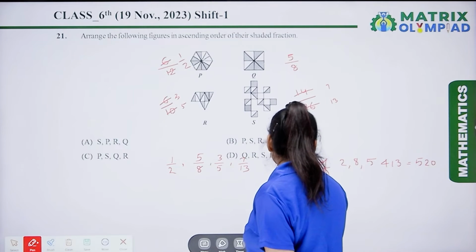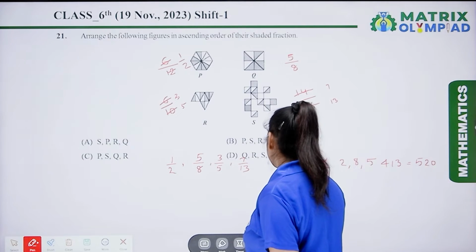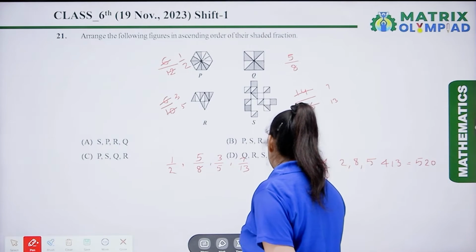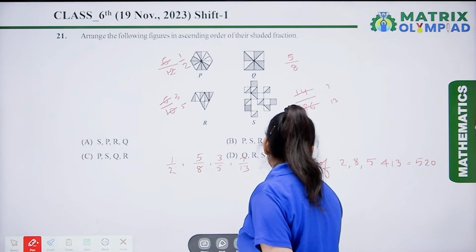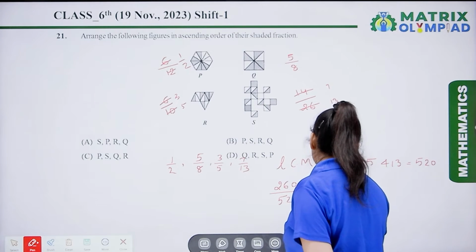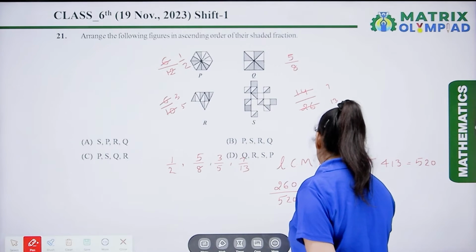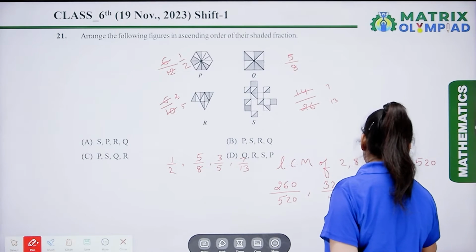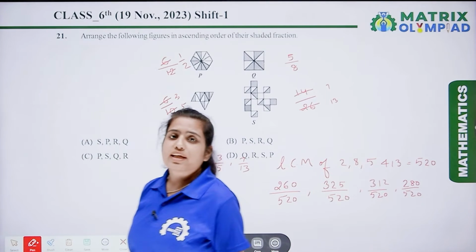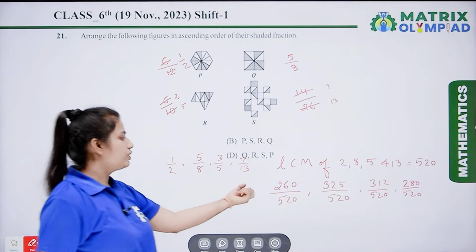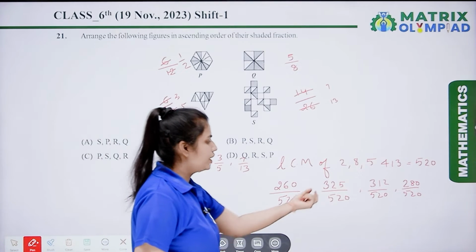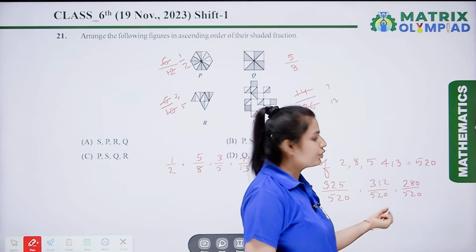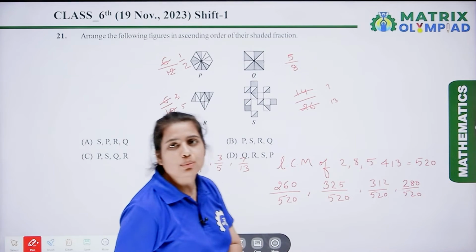Now after taking the LCM, the fractions look like 260 upon 520, 325 upon 520, 312 upon 520, and the last one is 280 upon 520.